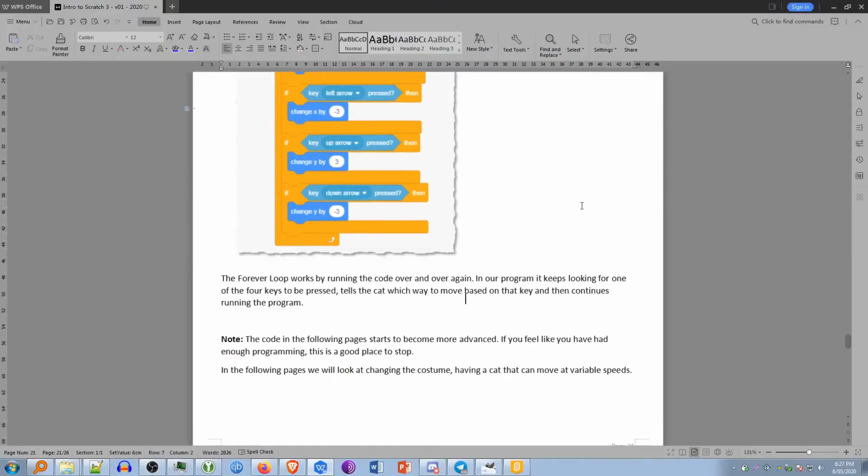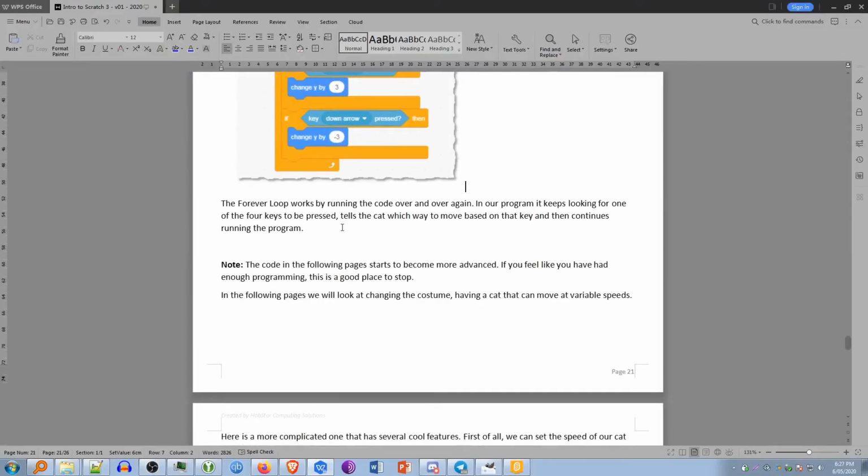Back in our document here, we can see the text down the bottom that explains that the forever loop works by running the code over and over again. In our program, it keeps looking for one of the 4 keys to be pressed. It tells the cat which way to be moved based on that key, and then continues running the program. Note that the code in the following pages starts to become more advanced. If you feel like you've had enough of programming, this is a good place to stop. In the following pages, we'll look at changing the costume, having a cat that moves at variable speeds.